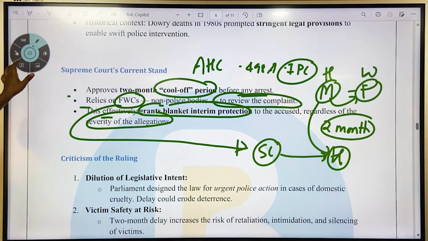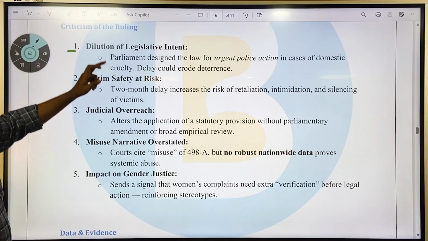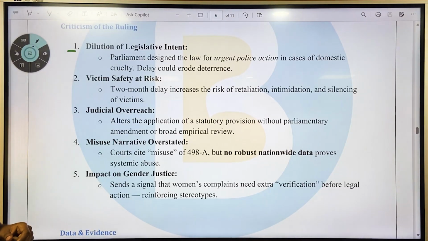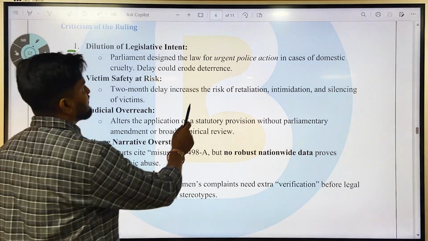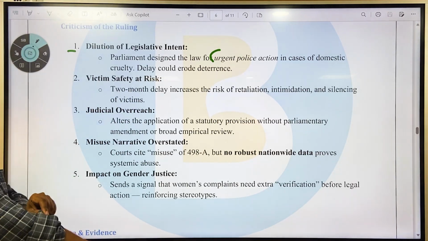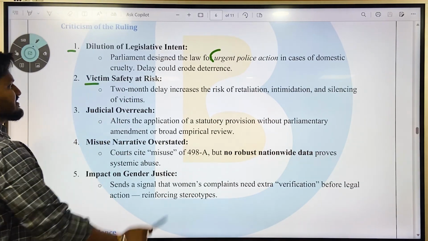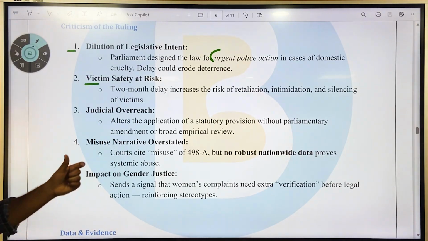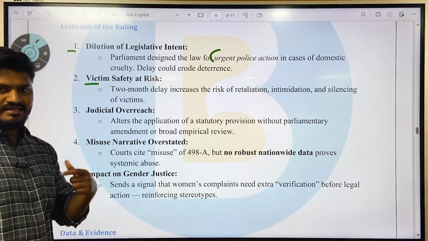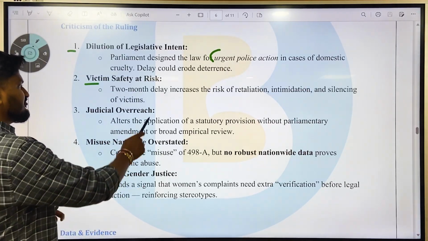So this is one of the major criticisms. What is the criticism of the ruling? It is resulting in dilution of legislative intent. Parliament designed the law for urgent police action in cases of domestic cruelty, and delay could erode this deterrence, putting victim safety at risk. That is, the 2-month delay increases the risk of retaliation, immediate intimidation, and silencing of victims.